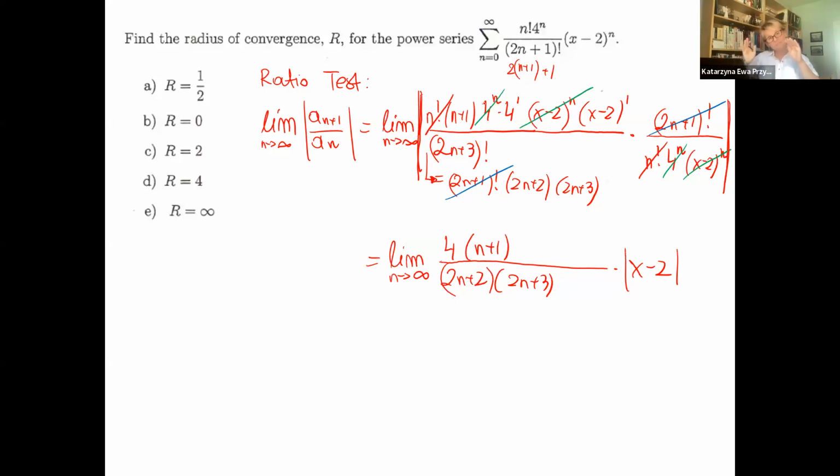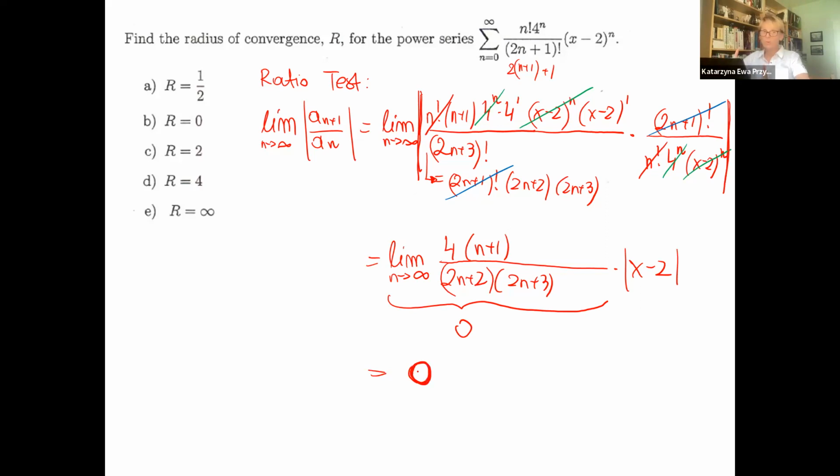And you remember, I'm separating the n's and the x because the limit has to be calculated by looking at the n's. x minus 2 is constant with respect to that limit. That means what is that limit? 4n versus 4n squared, and this limit is 0. Then 0 times any number will be 0.